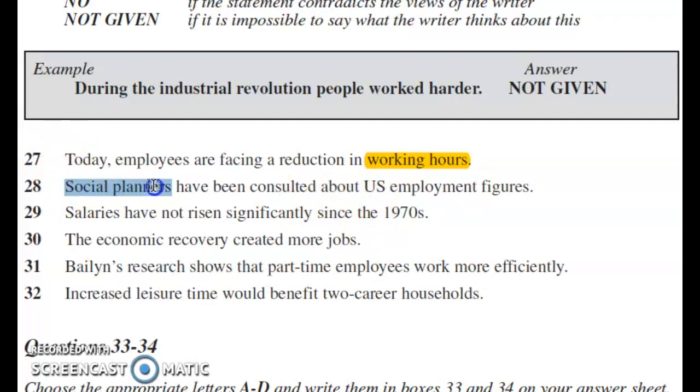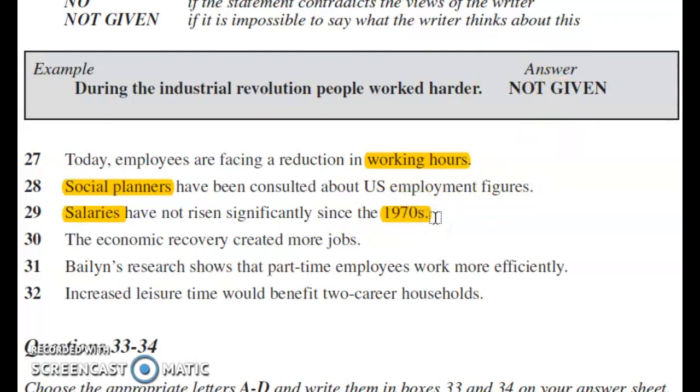Social planners is our keyword. We have to look for this keyword. 29: Salaries have not risen significantly since the 1970s. Salaries or wages can be there, since 1970s.